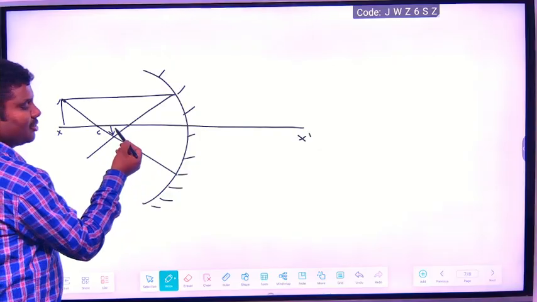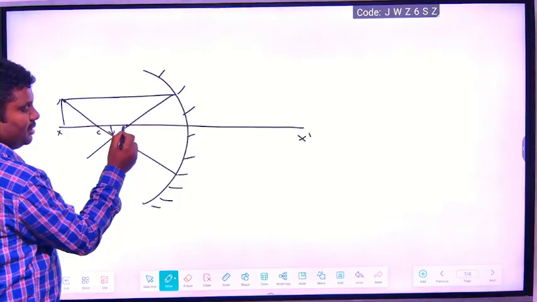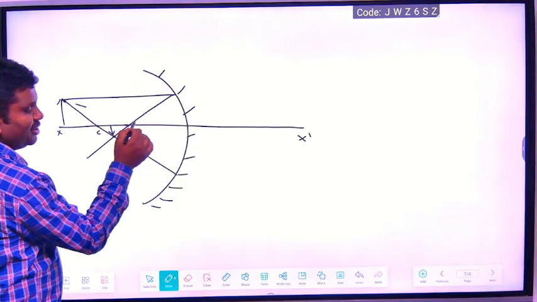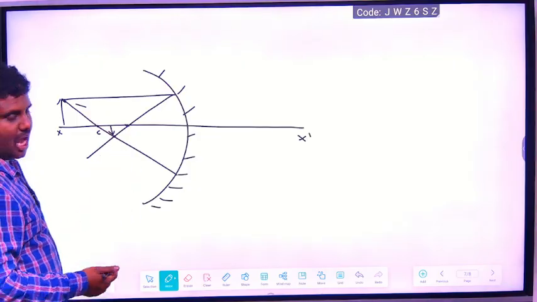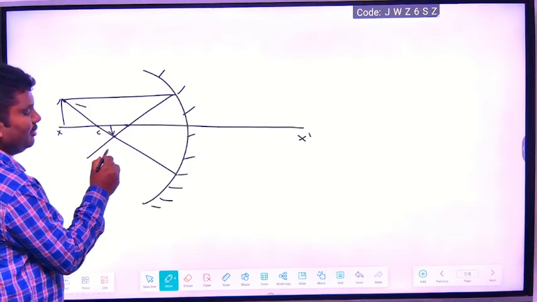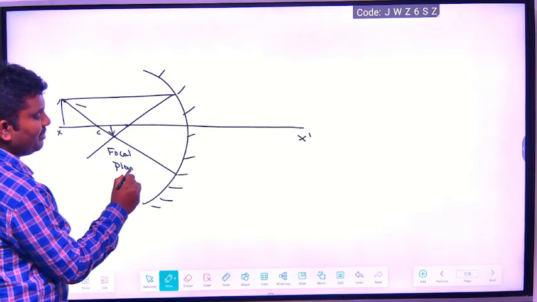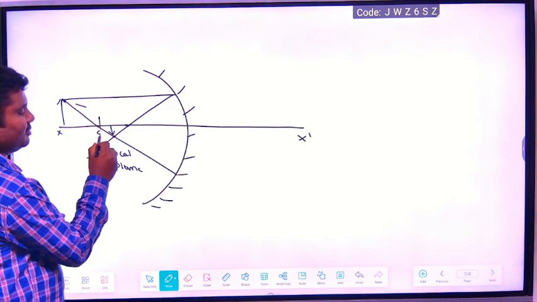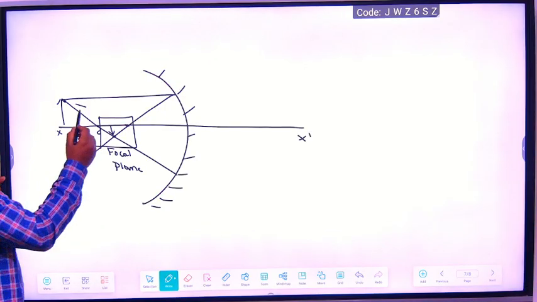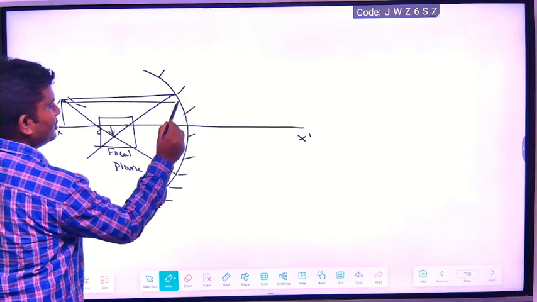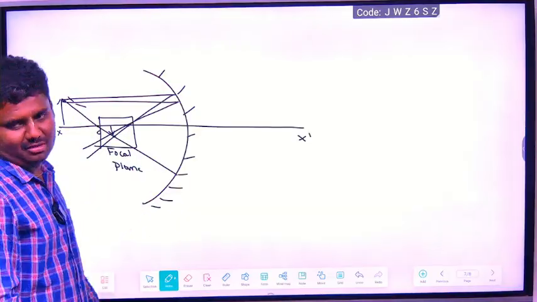So the point where all light rays meet on the axis is called the principal focus, and the plane where the image forms is called the focal plane. Focal plane means the plane where the image forms. You can write this, focal plane, understood? The image forms there because light rays fall and meet at that point.